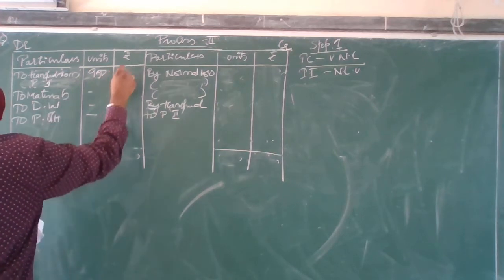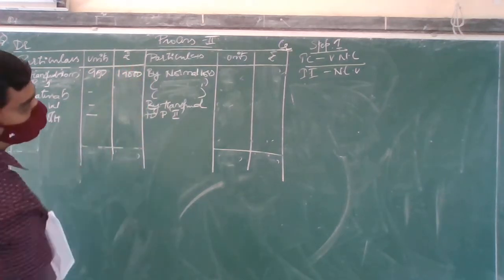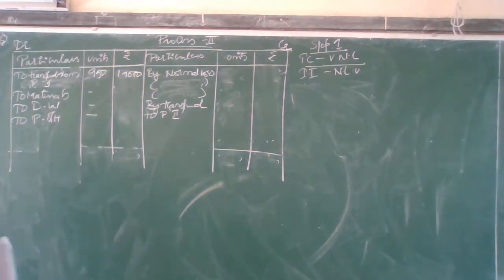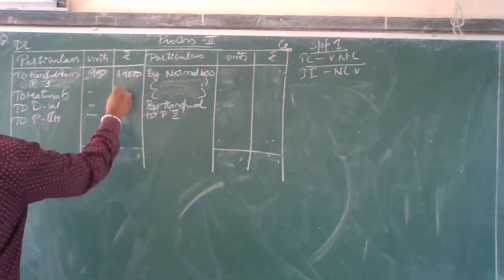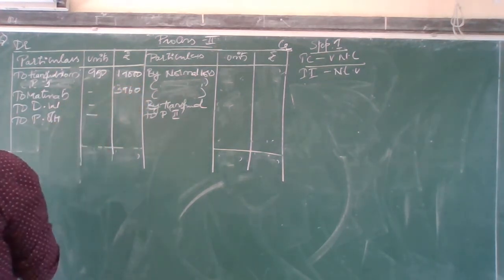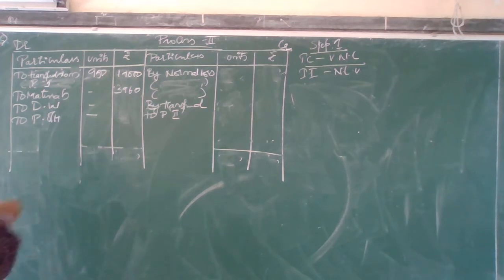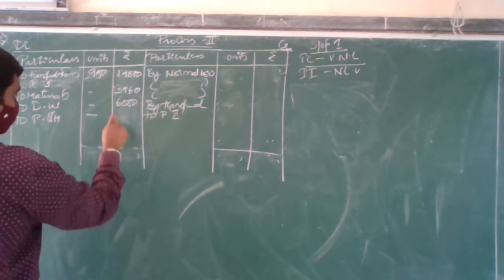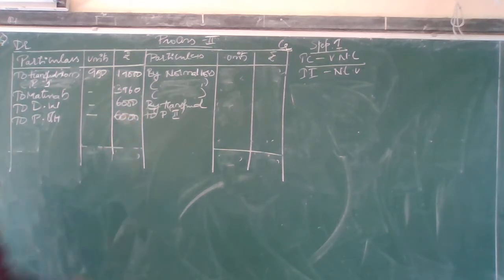That is 19,000. Okay. Then materials. Is there to materials? 3,960. Okay, how much do I have? The materials 3,960. Then after that, how much do I have? That is direct wages 6,000, and the 100% is the same 6,000. Okay. Then come to the next one.